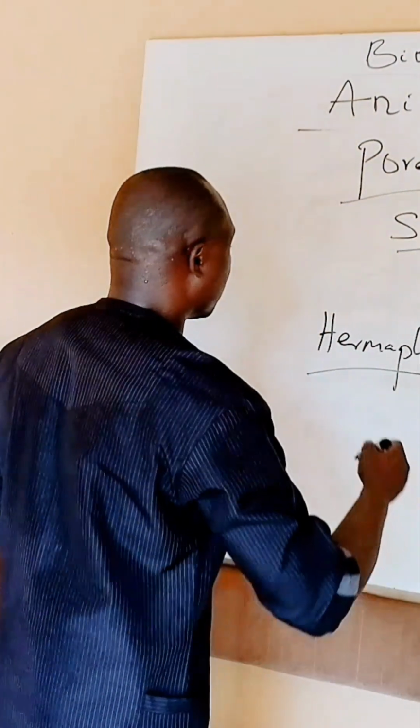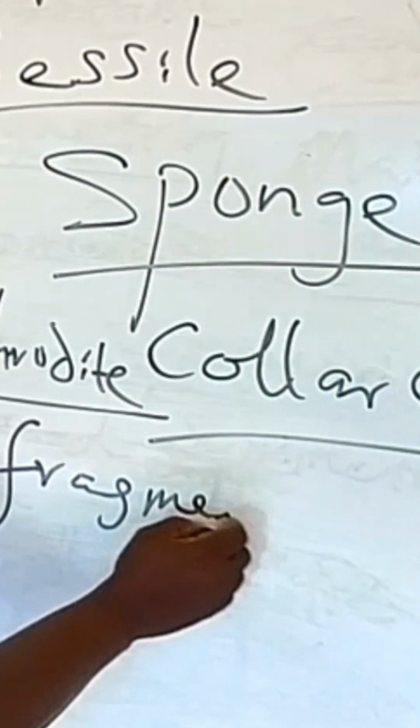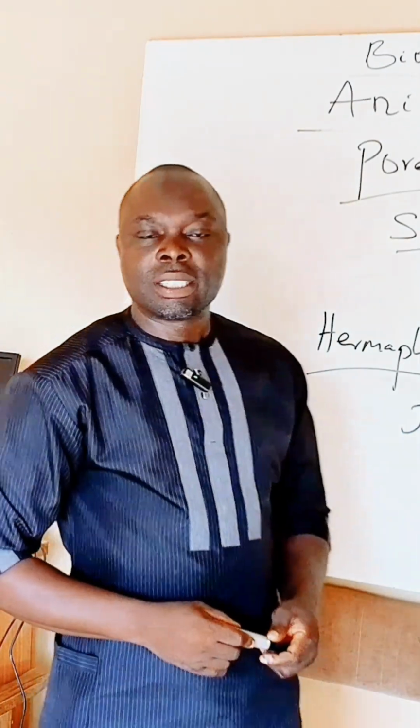Now, the sponge can also reproduce by the fragmentation process. Fragmentation is a type of asexual reproduction whereby the organism cuts itself, and each cut can develop into a new organism.